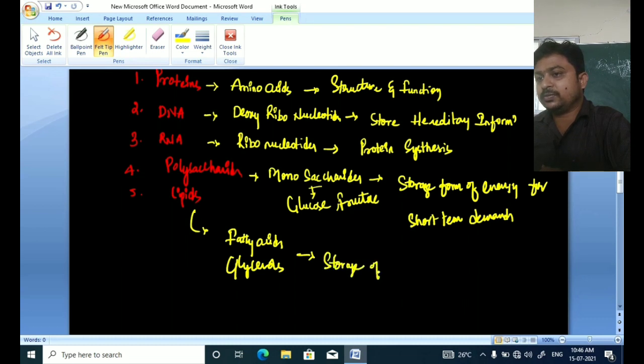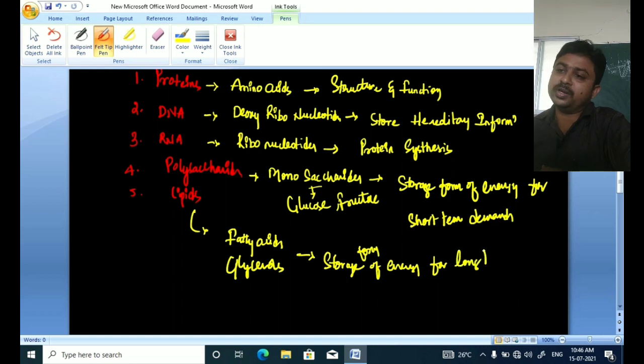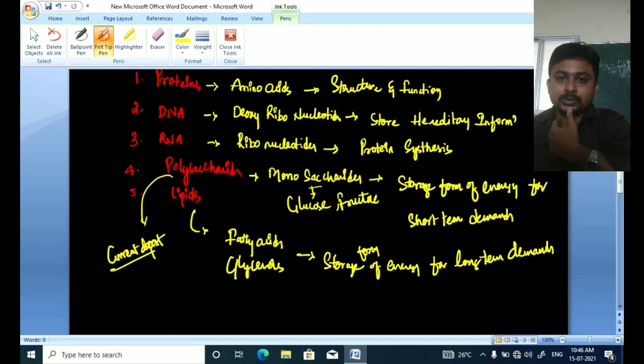In bank terminology, polysaccharides, being made of monosaccharides, can be considered as a current deposit.